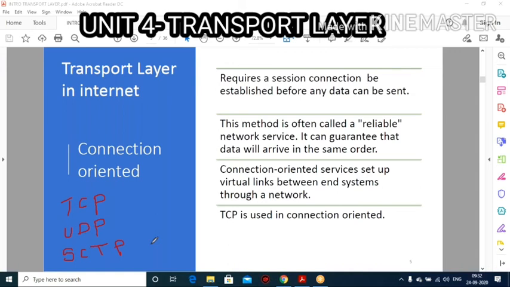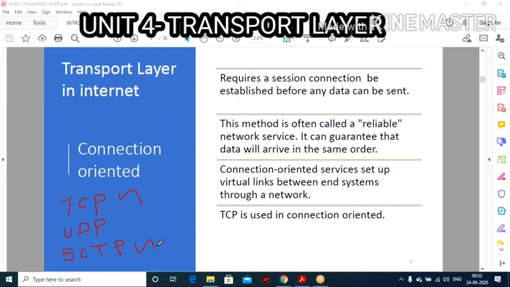SCTP is a connection-oriented protocol. So TCP and SCTP are connection-oriented, and UDP is connection-less. TCP provides reliable communication. It provides full duplex communication by byte streams to its user.